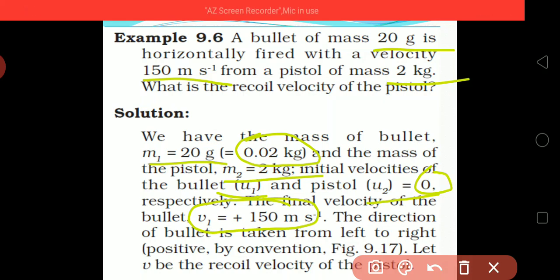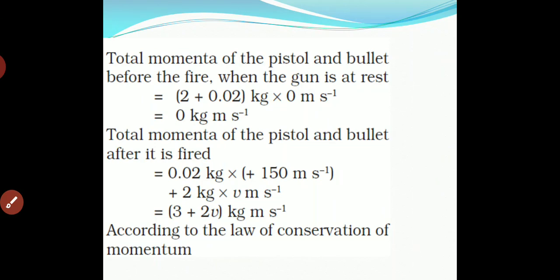Okay, the final velocity of the bullet will be 150 meters per second. The direction of the bullet is taken from left to right, so it will be positive. But if we talk about the pistol, the recoil velocity of the pistol, what will it be?